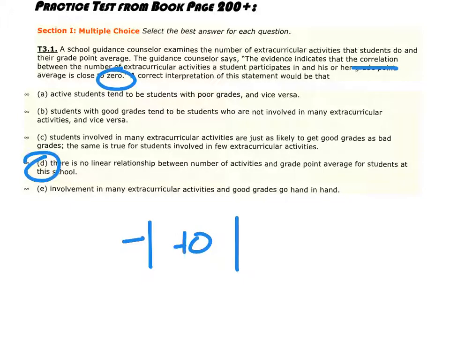Anything close to 1 is good. Anything negative means the data is moving downhill or has a negative slope. Anything positive means it has a positive slope.